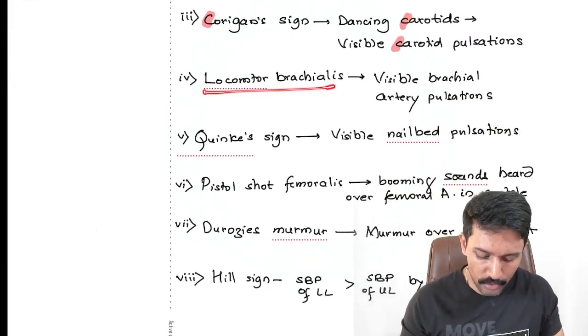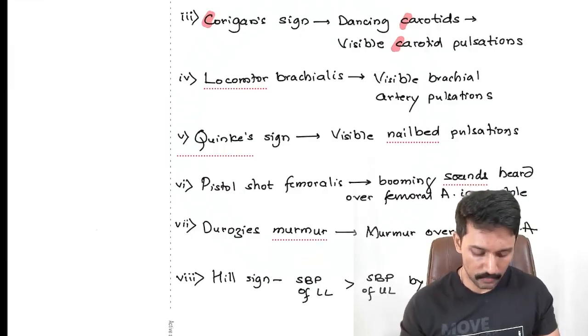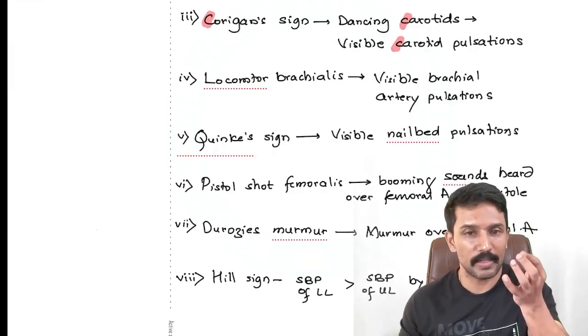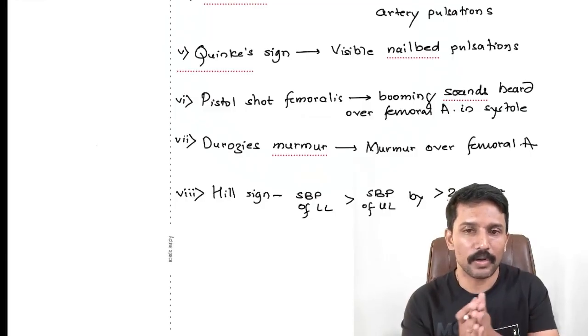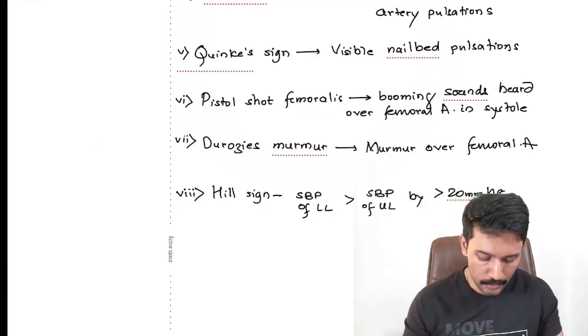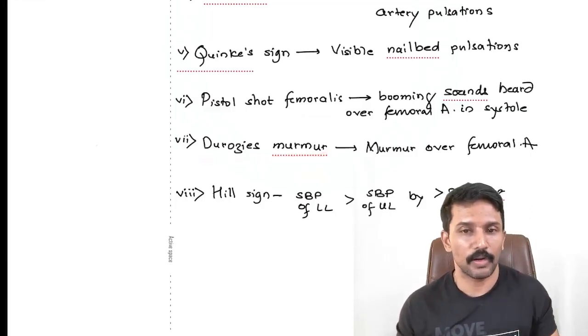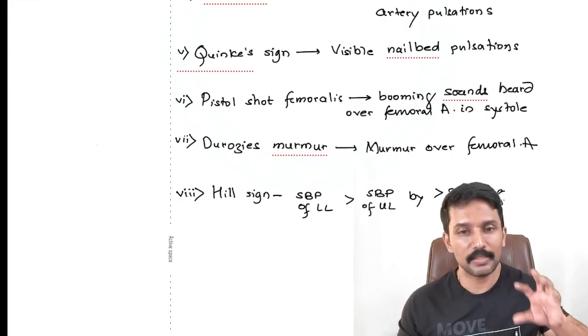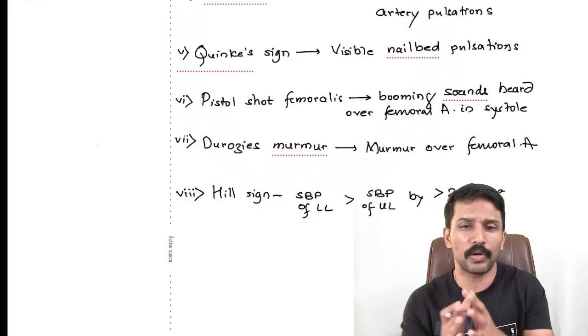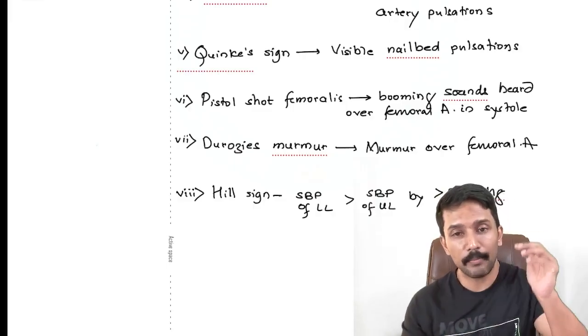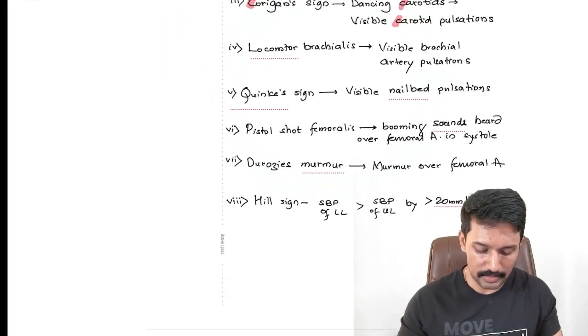Then we have locomotor brachialis, visible brachial artery pulsation. We have Quincke sign, visible nail bed pulsations. Pistol shot femoralis, the booming sounds heard over the femoral artery in systole. Duroziez's murmur, murmur heard over femoral artery. And Hill sign. Normally, systolic BP in the lower limb is higher than the systolic BP of the upper limb by up to 20 millimeters of mercury. If the gap becomes more than 20 millimeters mercury, we call it as Hill sign.